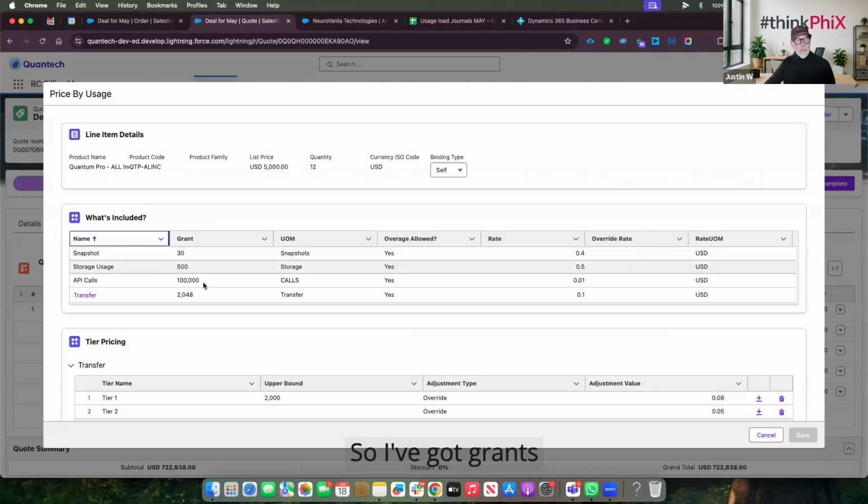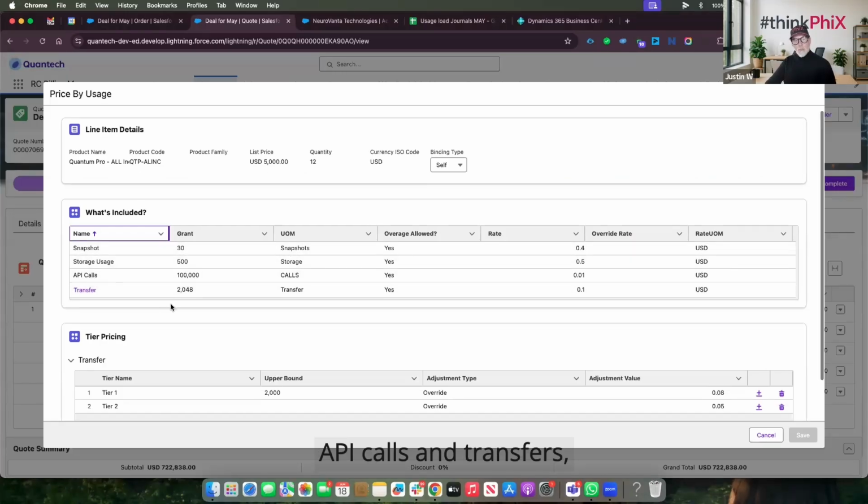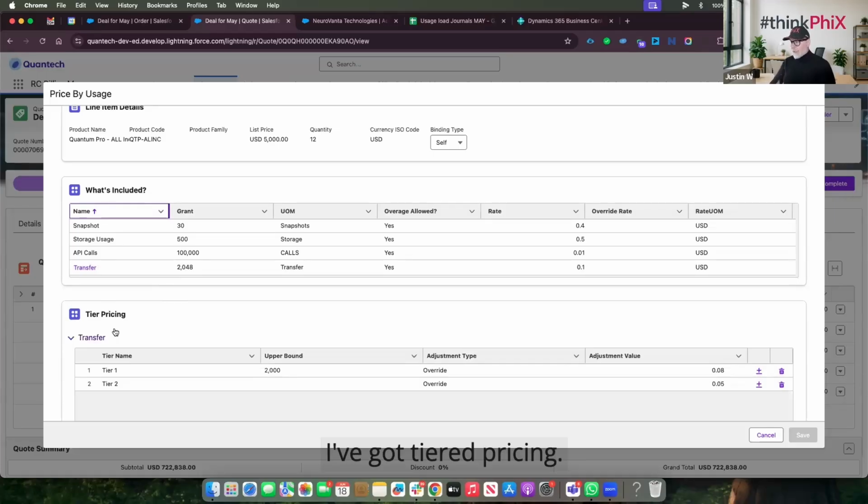So I've got grants for my snapshots, I've got storage, I've got API calls and transfers. And within the transfers, I've got tiered pricing. So this is quite a complex quote. I've got a number of different usages that I'm going to be offering.